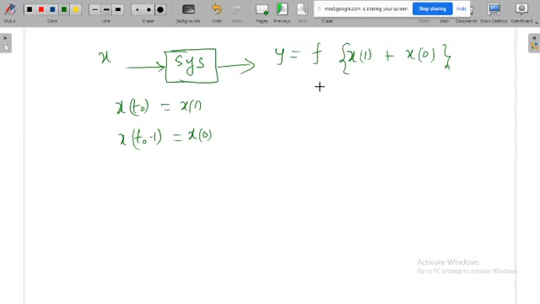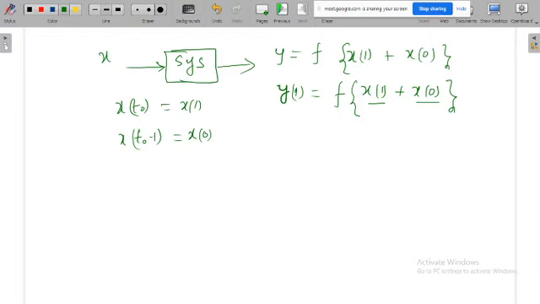I am measuring y1, that means at t is equal to 1 I am measuring the output. It depends on the current input x1, whereas x0 is the past input. So again this is also realizable. Now output at any point of time depends on the current input as well as the past input.